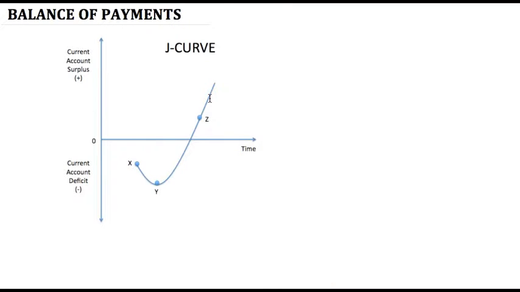This is the J curve effect. The J curve effect says that as a currency depreciates, it does not start improving our current account balance immediately. Normally, what would you think is when a currency is depreciated, this is in the negative. We are dealing with right now in current account deficit, and this is the surplus region. So the country is here. The country is experiencing current account deficit at the moment.